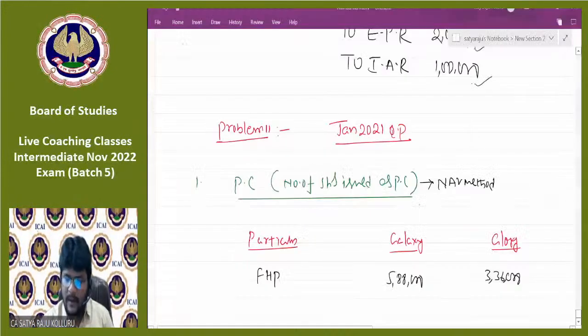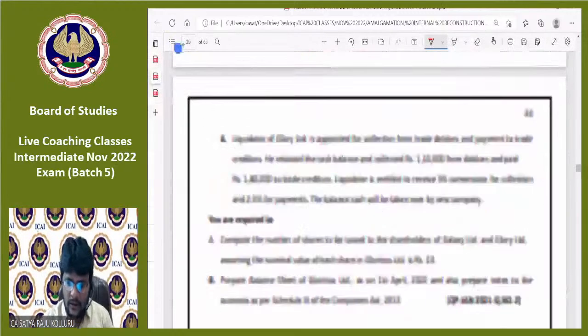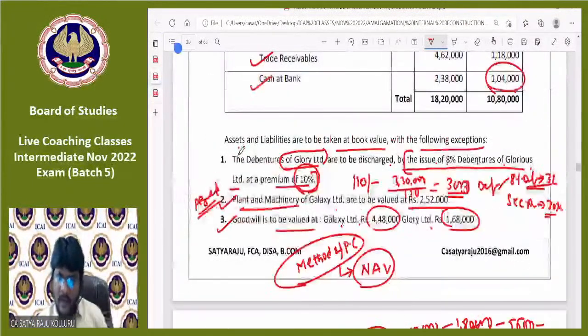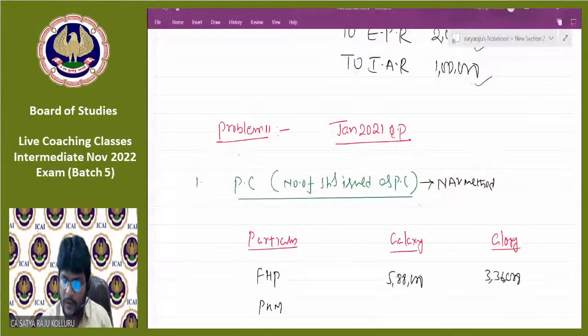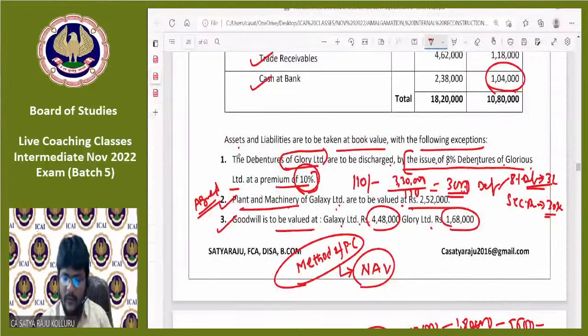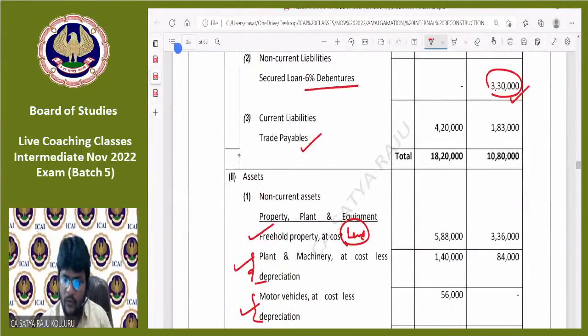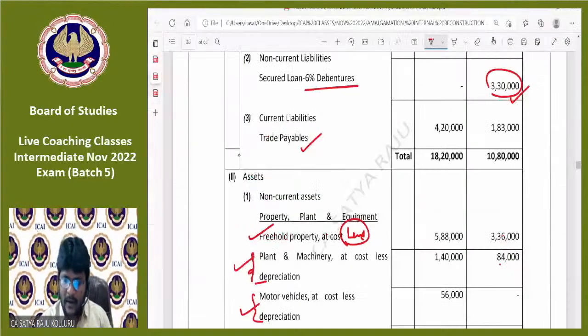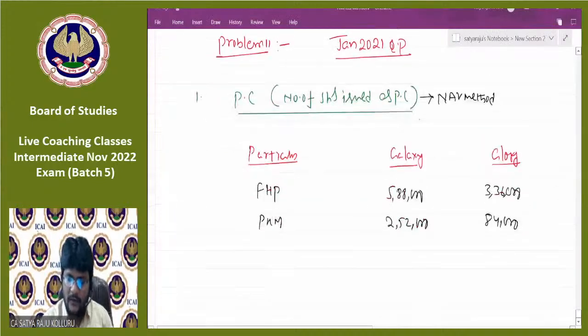Fine. Next, plant and machinery. Agreed value is there, guys. Come down. Agreed value is there. Just a second. Yeah. Agreed value for plant and machinery: Galaxy to be valued at 2,52,000. Sir, for Glory, nothing is mentioned, so we should consider book value only. That is 84,000. After plant and machinery, what will be the next one? Motor vehicles.